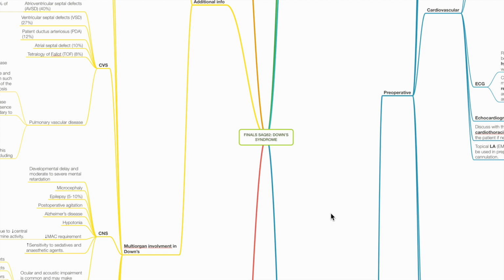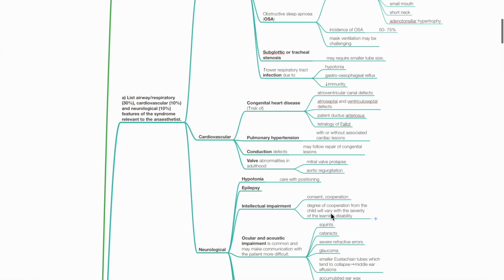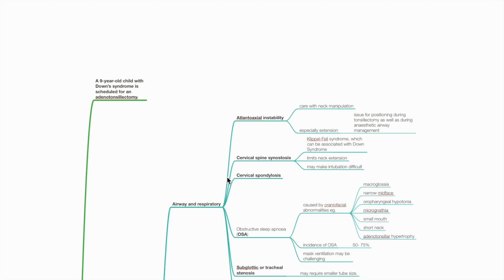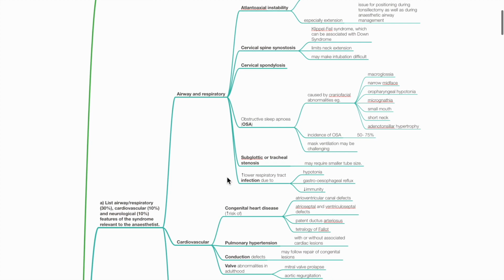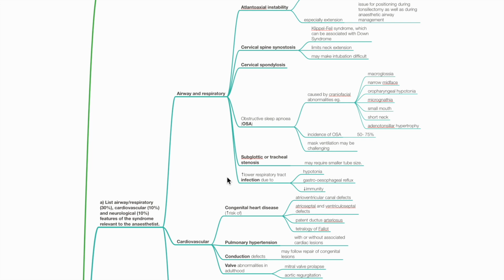Spinous SAQ 82: Down syndrome. A 9-year-old child with Down syndrome is scheduled for an adenotonsillectomy. A. List airway and respiratory, cardiovascular and neurological features of the syndrome relevant to the anaesthetist.